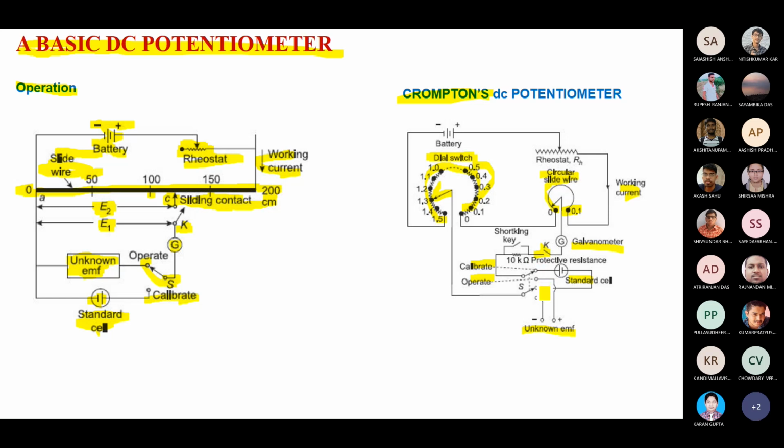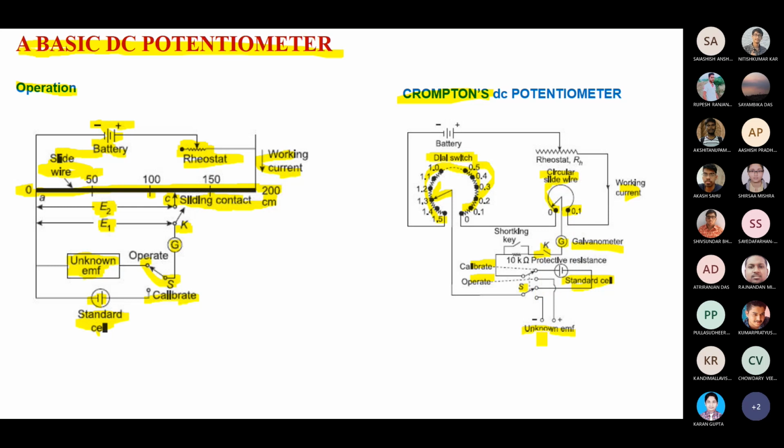If you change the switch, there are two cells. The first one is the standard cell, and another one is the unknown EMF cell. So there is a switch S. First you can make it unknown, then fix up the value of the galvanometer. Then, sorry, first go for the standardized cell.